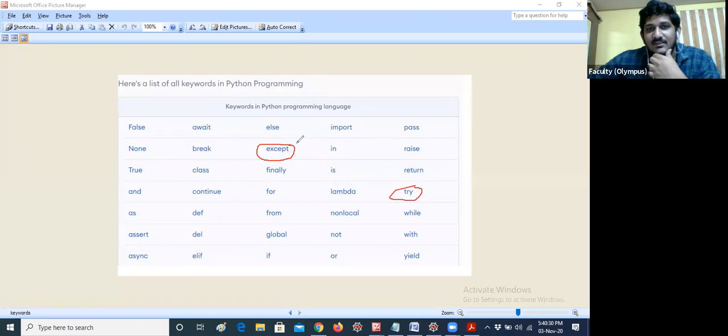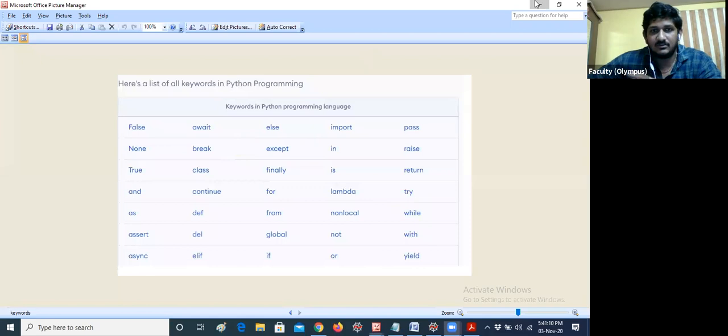Try, except. Whoever knows Java, I would like to tell you one thing. In Java, instead of except, we have a keyword called catch. In Python, instead of catch, we call it except. That's all. Except is nothing but exception, and that's the reason he gave it a name like except. Why am I giving try? In an earlier program I used try and except only once. Now I will tell you in detail. Don't worry.